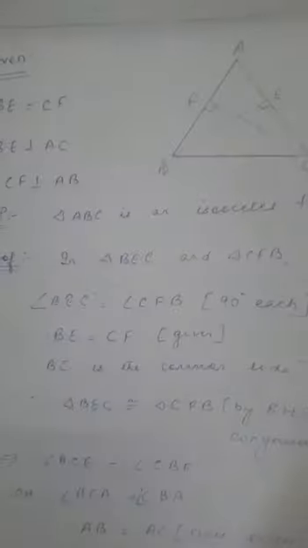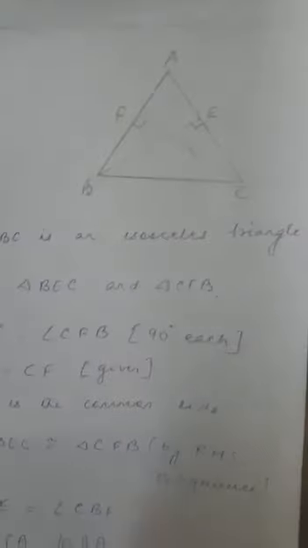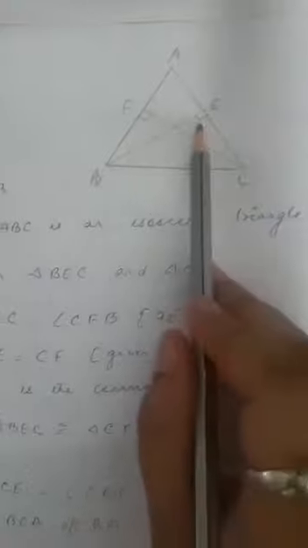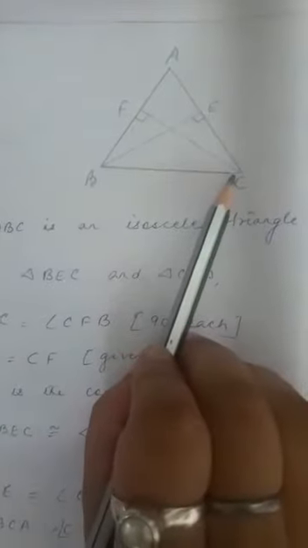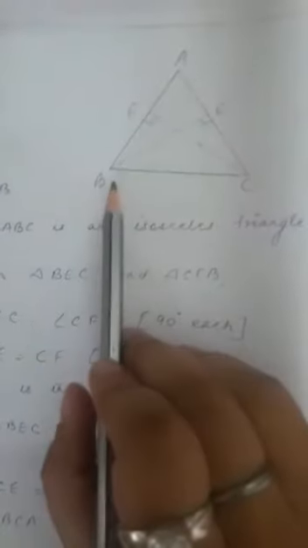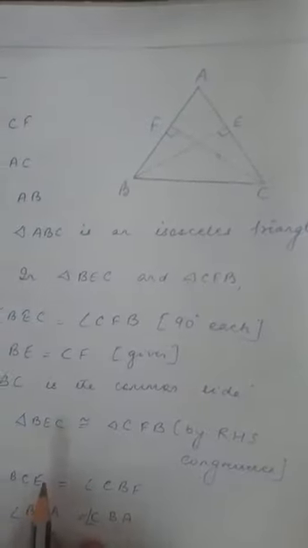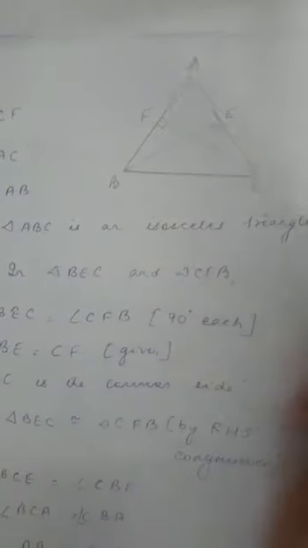Okay. Next, number 4. Now in number 4, see the diagram. BE is equal to CF. Number 2 is BE is perpendicular to AC and CF is perpendicular to AB. So these three things are given to us. We need to prove that ABC is an isosceles triangle.